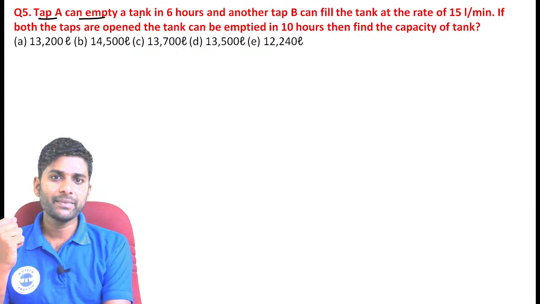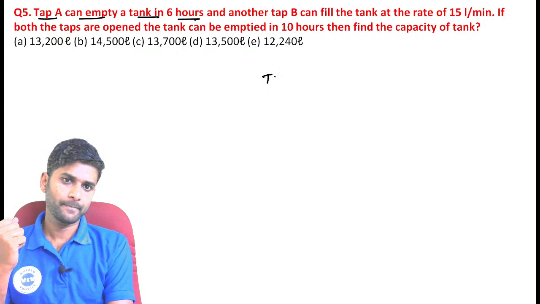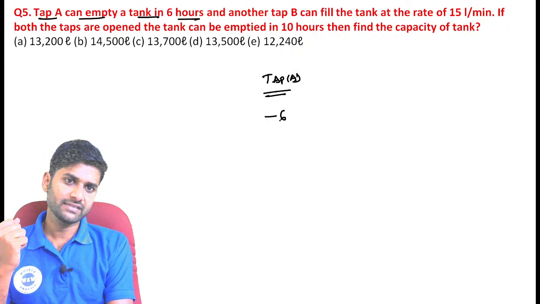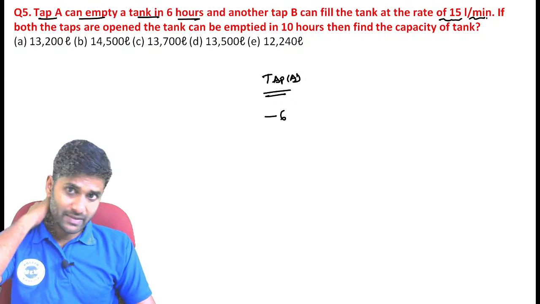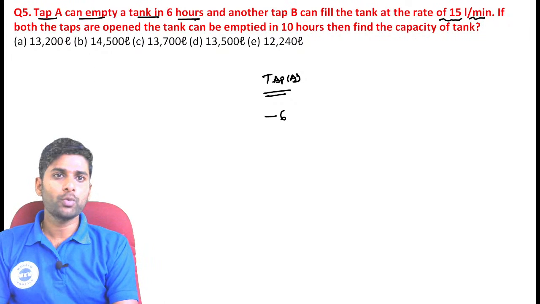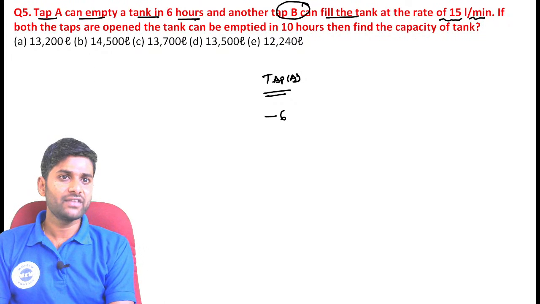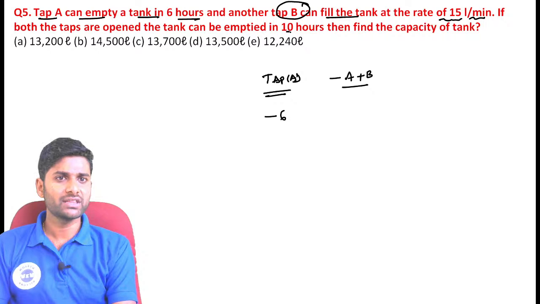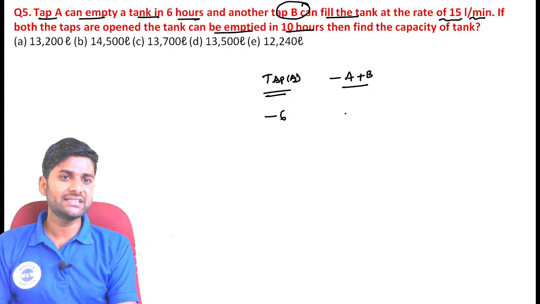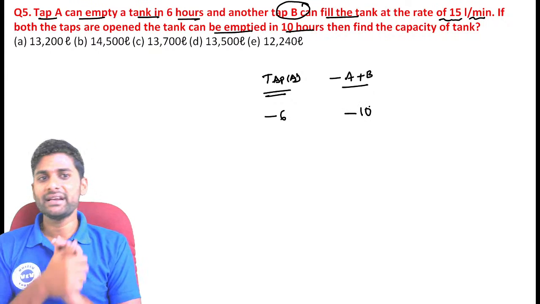Tap A can empty the tank in 6 hours. Another tap B can fill the tank at 15 liters per minute. If both taps are open together, see, it means minus A plus B. That is the meaning. If both are working together, the tank can be emptied in 10 hours.